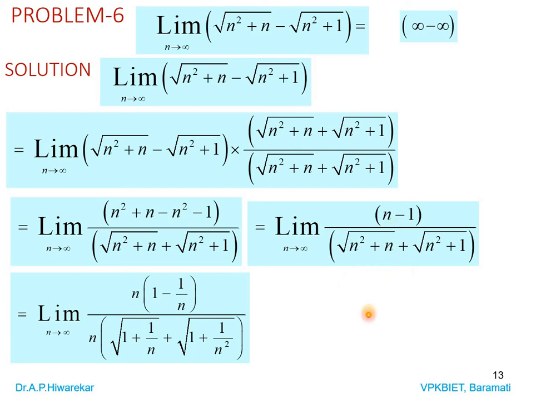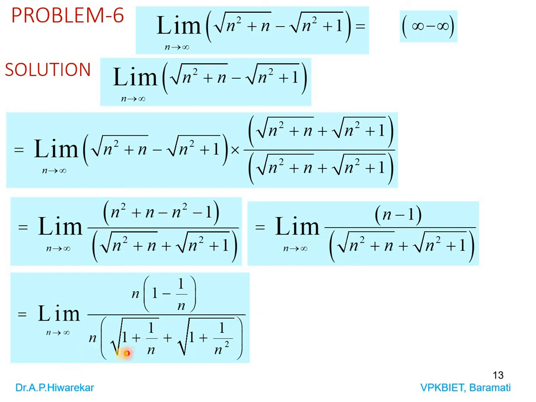infinity by infinity form. Otherwise you can try in another way also, taking n as common from numerator as well as from denominator. So taking n common, we are getting 1 minus 1 by n divided by, if you take n square common out of the square root, that's why it is n outside.